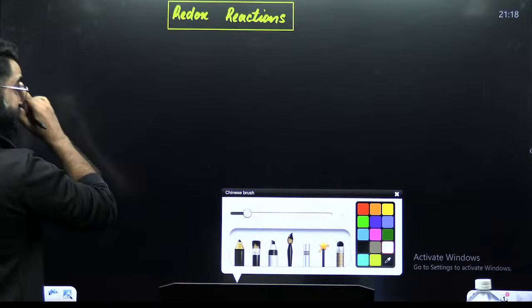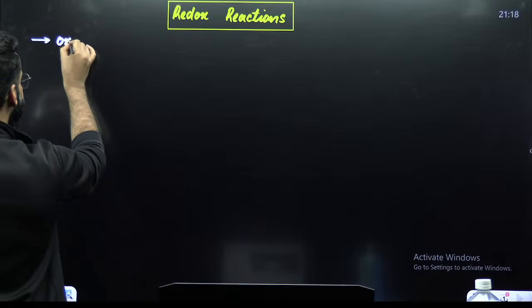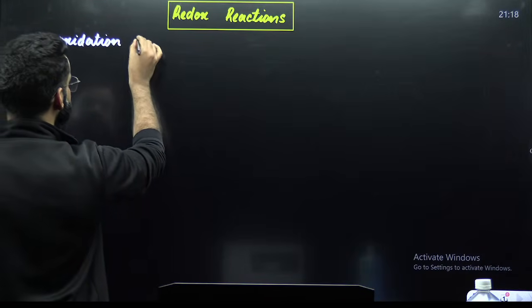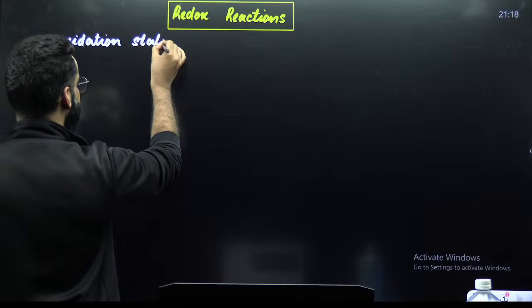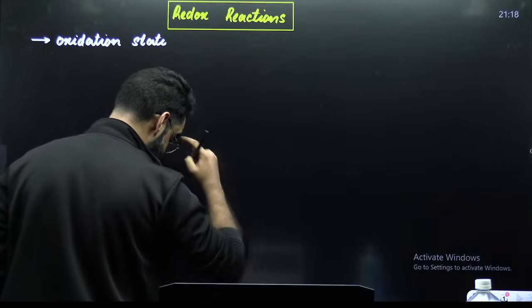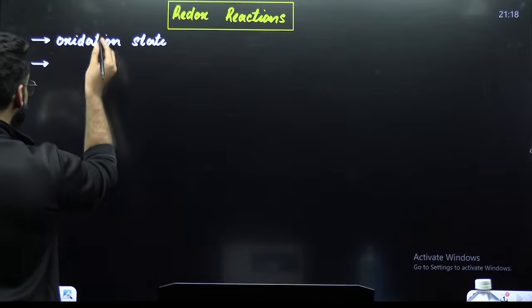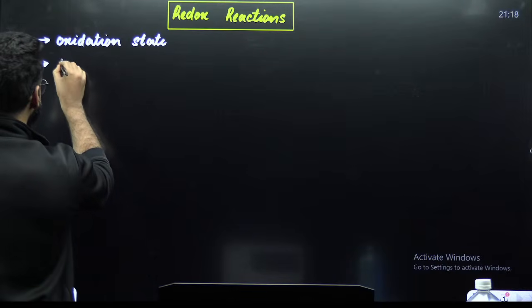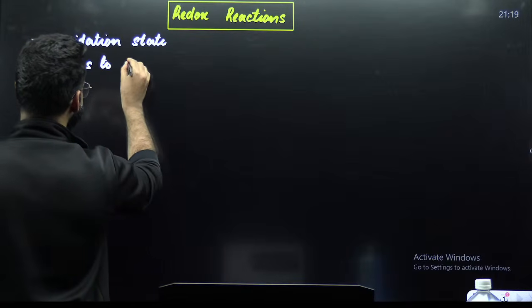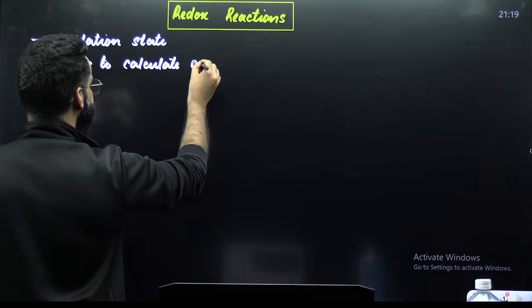The first topic that we shall be discussing in this chapter is going to be your oxidation state. This is going to be the first topic which we shall be covering here. Once we are done with the definition of oxidation state, we shall be talking about the rules to calculate the oxidation state.